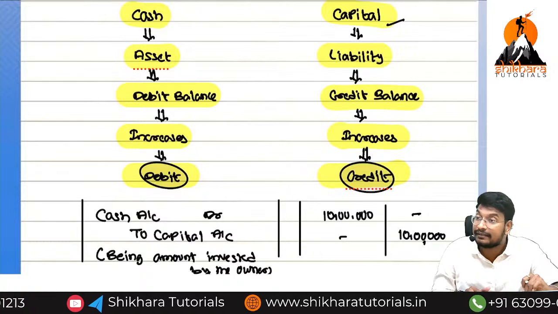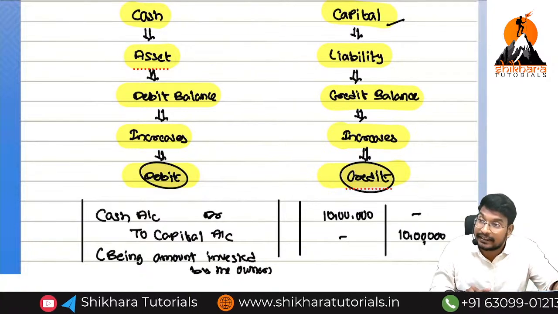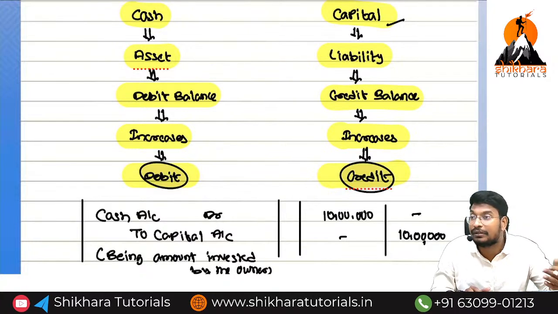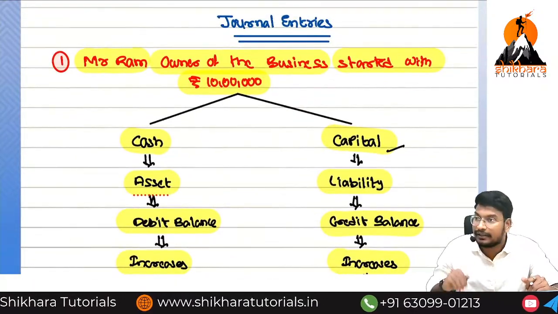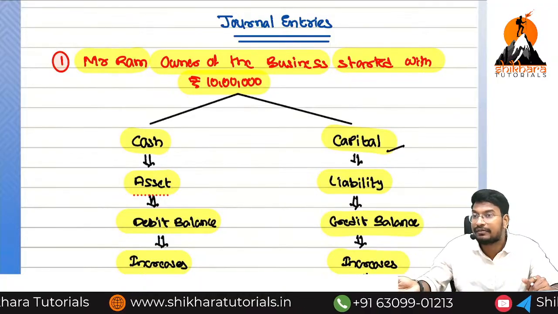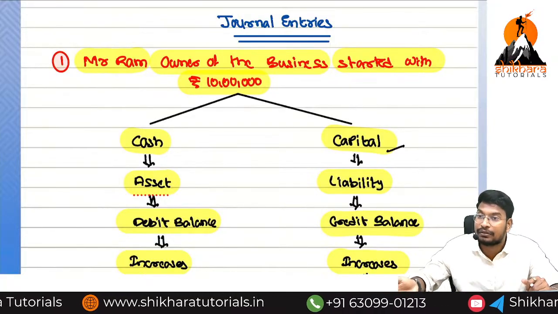Here the liability increases or decreases? Increases. Imagine we are taking a loan, liability created and liability increases. So now only the business started. Previously there is nothing, we have started now. Previously any liabilities we are having? No. Liability value is how much? 0.